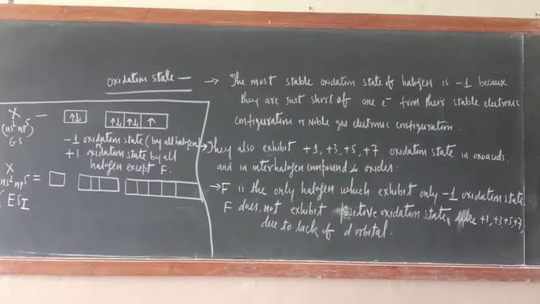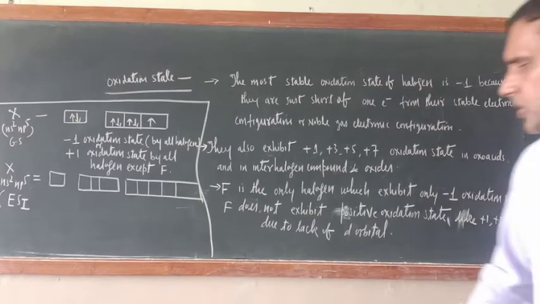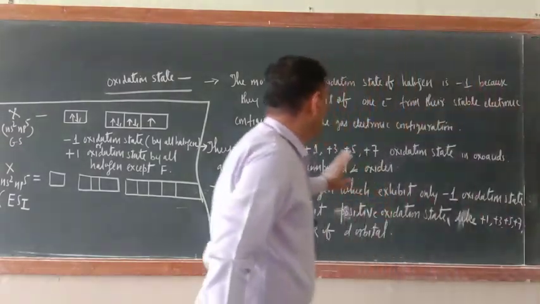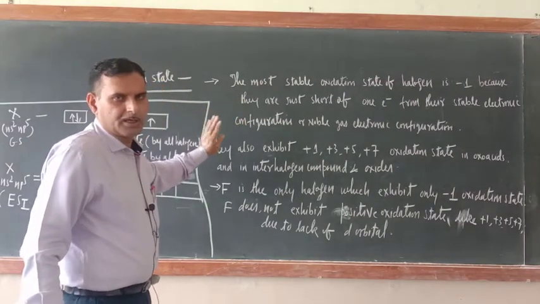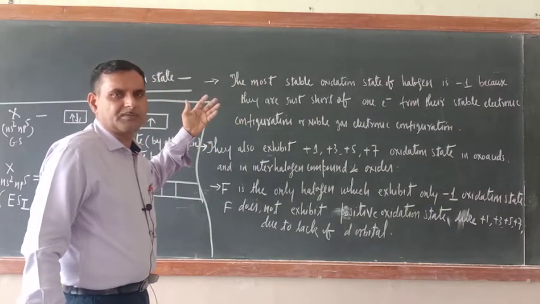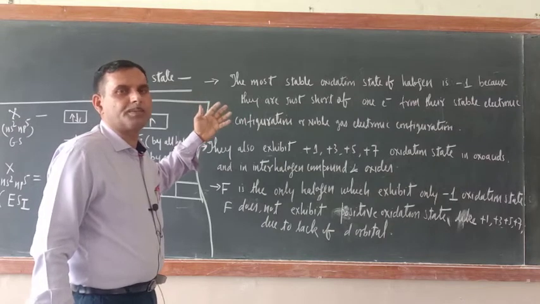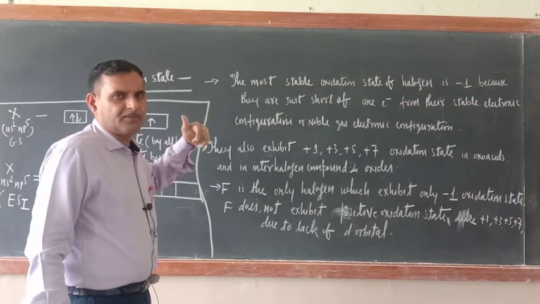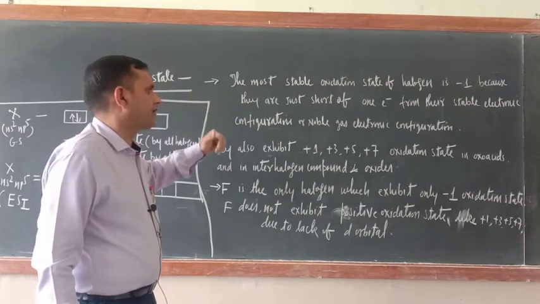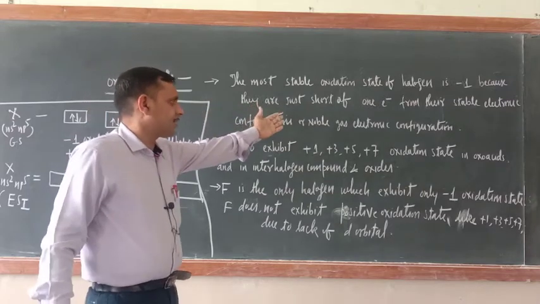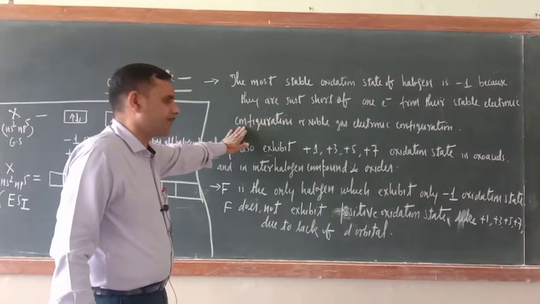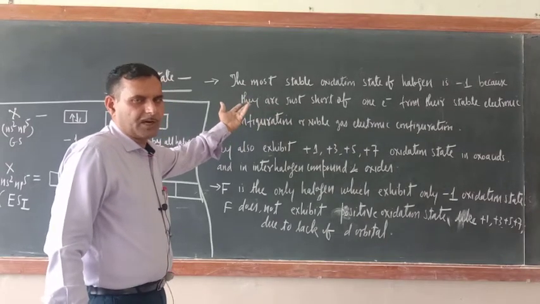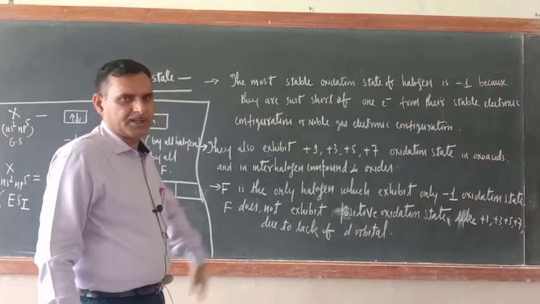So dear cadets, now oxidation state of halogen. So just see, the most stable oxidation state of halogen is -1 only, because their general electronic configuration is ns2np5. So they gain 1 electron and complete their p orbital, because they are just short of 1 electron from their stable electronic configuration. So they require 1 electron, they will gain and they will complete their octet.